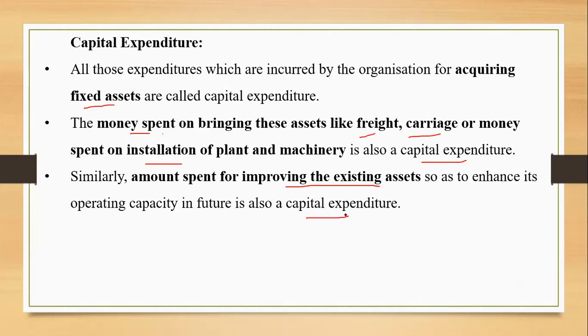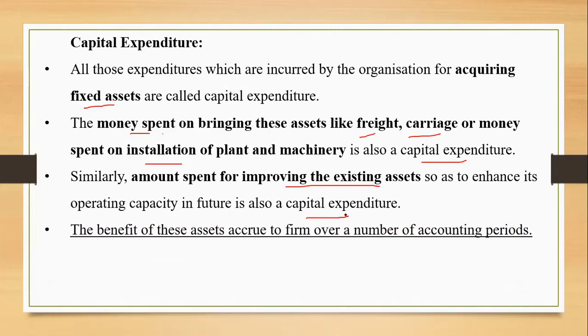Suppose I have purchased a second-hand machinery. ठीक है? So second-hand machinery को again to make it in a good working condition, I need to spend some repair charges. So if I spend some money to enhance its working capacity, right? So that amount paid by me will be treated as a capital expenditure. But then again, कोई मशीन मेरे पास आ गया, उसके बाद 2 साल के बाद कुछ रिपेयर एक्सपेंसेस हैं, so that will be considered as a revenue expenditure, not the capital expenditure, right?